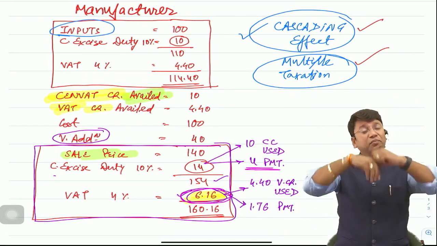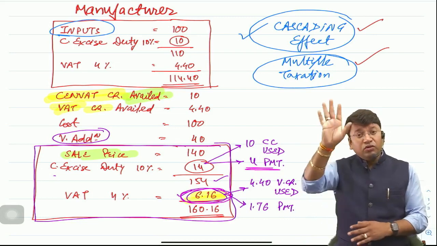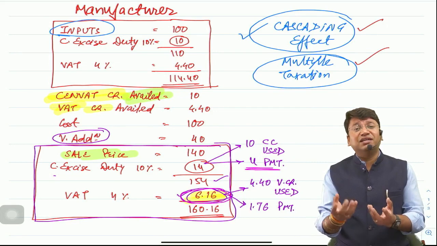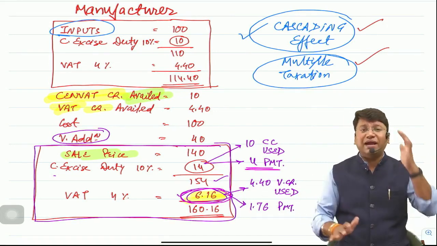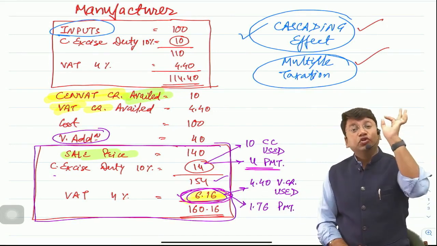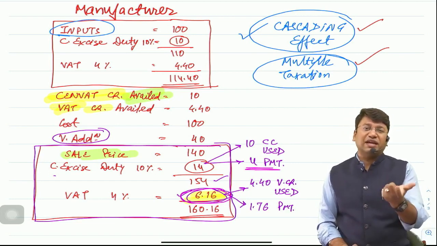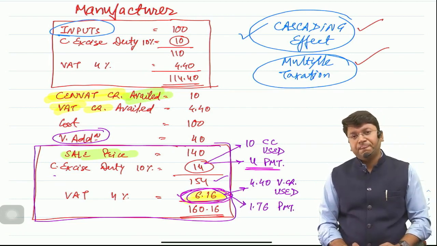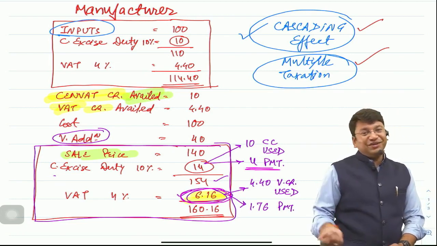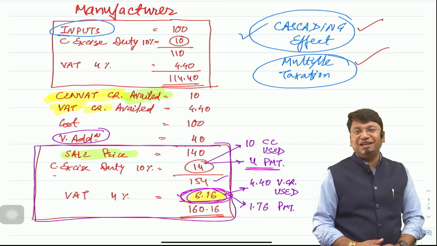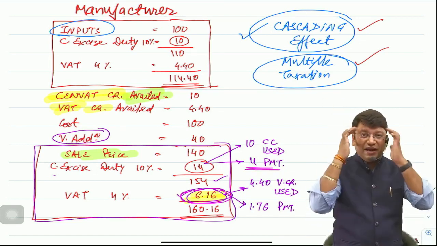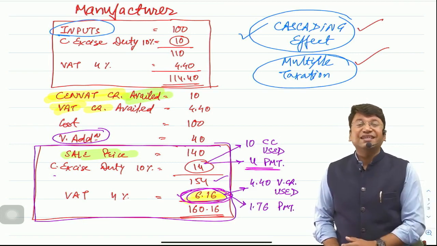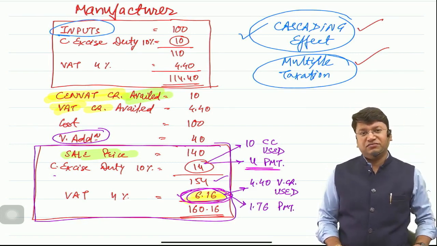This includes many answers. Now you will not have to remember that if output goods are exempted, then credit will not be allowed. Automatically your mind will say, no, credit should not be allowed in this case because your output goods are not taxable at all. This is the logical answer I need. If tax is not being charged on your sale, then no credit will be allowed, because there is no case of multiple taxation, no cascading effect, so there is no question of ITC at all.